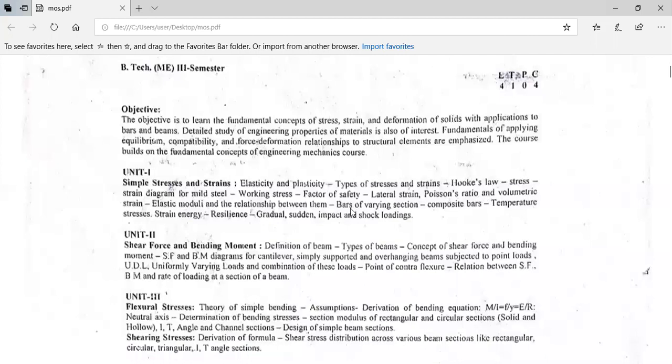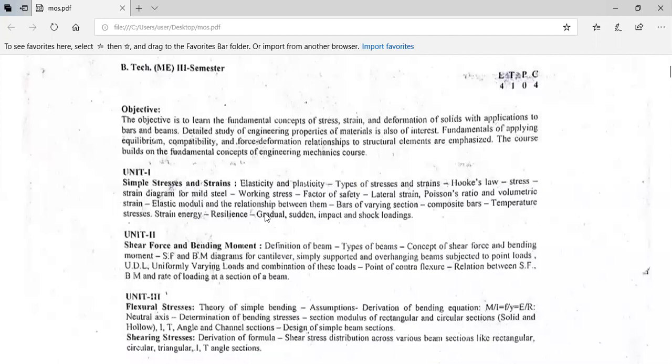You need to know the stress strain diagram for ductile material as well as for brittle material. A brittle material fails immediately without giving any notice. A ductile material passes through different points on the stress strain curve: proportionality limit, elastic limit, yield point with upper and lower yield points, ultimate strength, and fracture. Fracture is the last point, where the material fails.